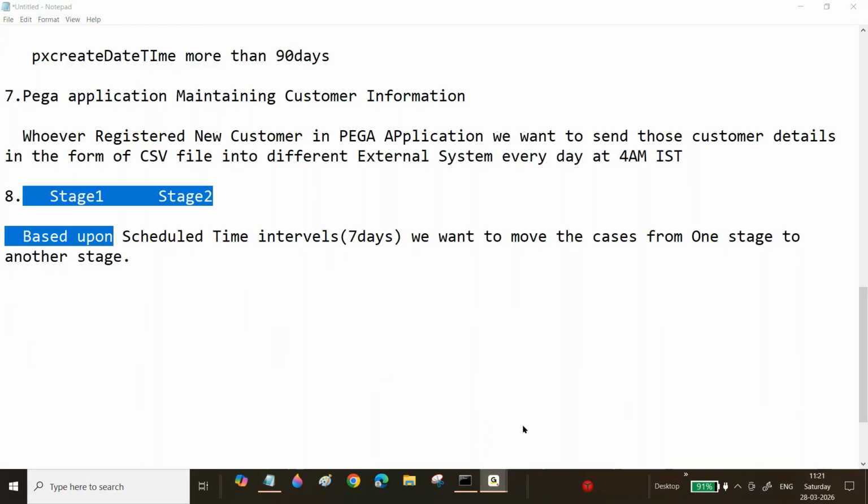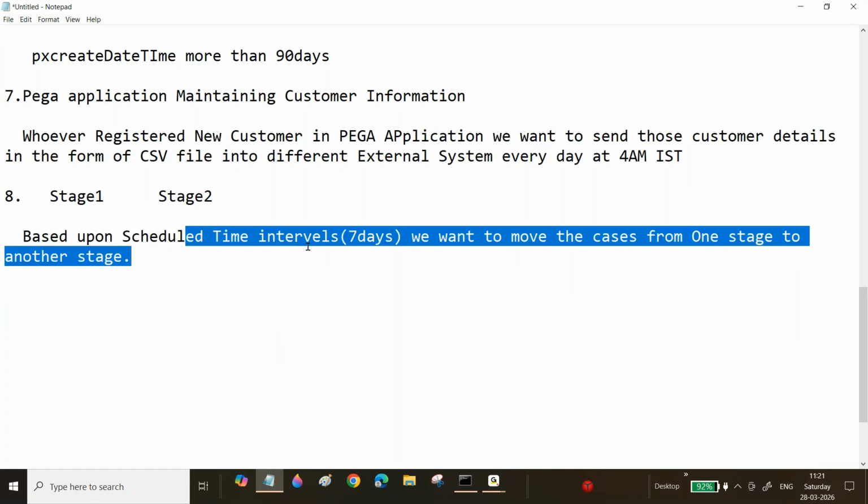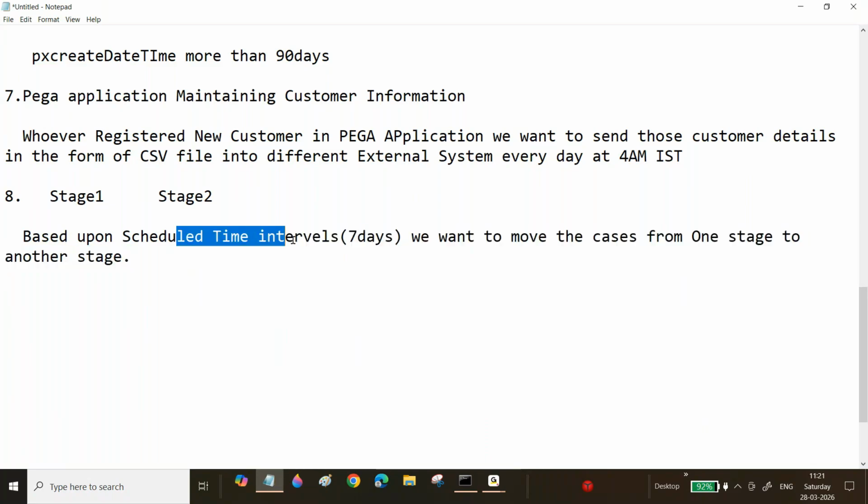Sir, now you are transferring the case to some specific stage. The case is waiting for the last 7 days, no one is touching it, no one has updated it. Now your business use case is to transfer that case to a different stage. We can have n number of schedules, time intervals, every day. In every scenario I'm explaining, you can see the schedule time. Now we again go here, ninth scenario.